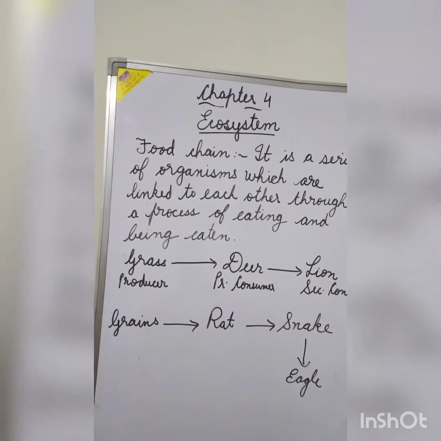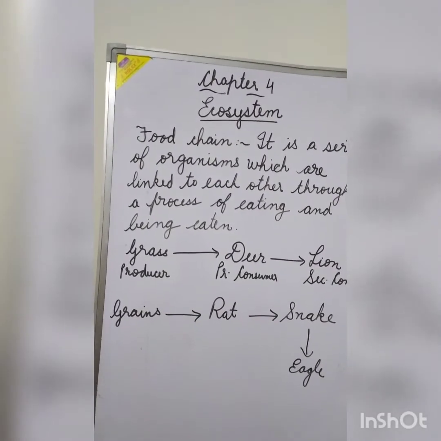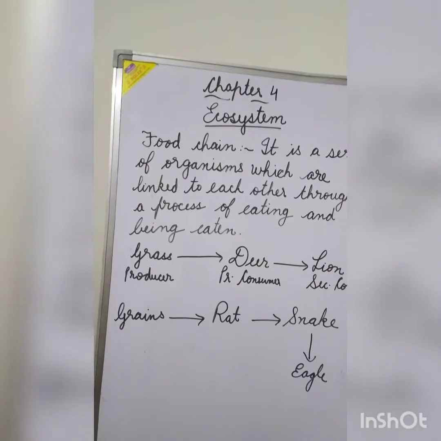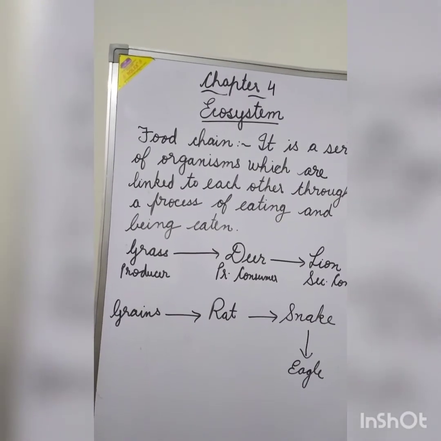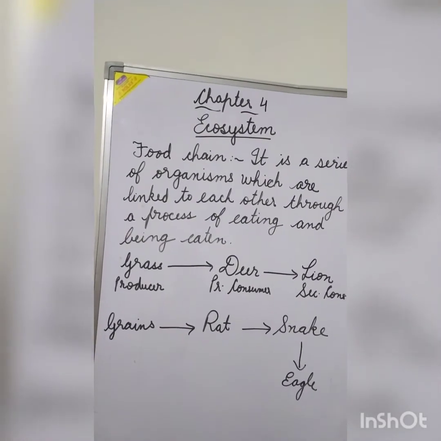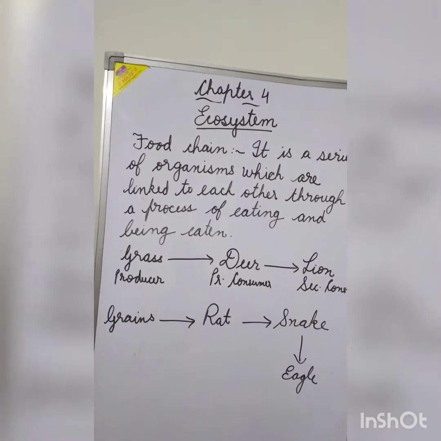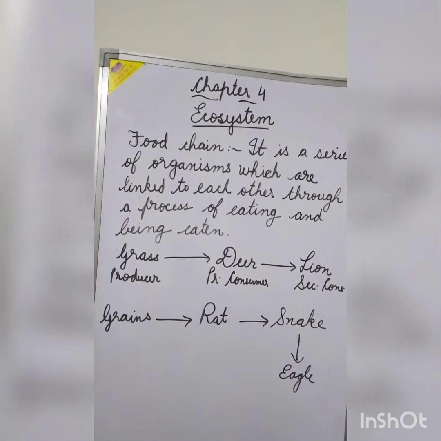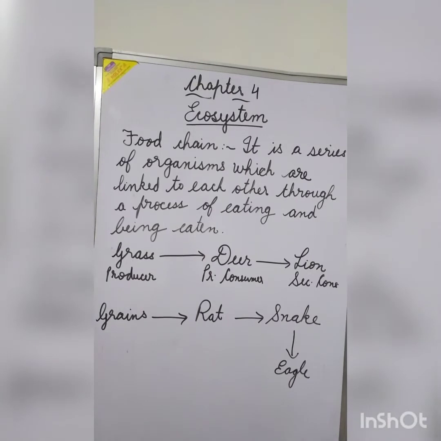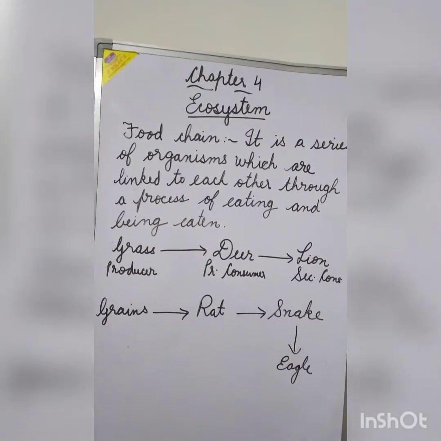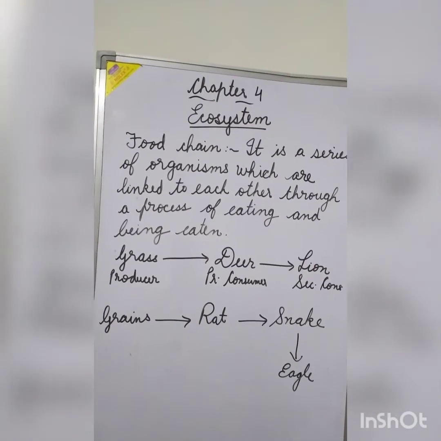The grains are eaten by the rat. So grains are the producer and rat the primary consumer. Rat is being eaten by the snake. So snake is the secondary consumer. The snake is eaten by the eagle. So eagle is the tertiary consumer.